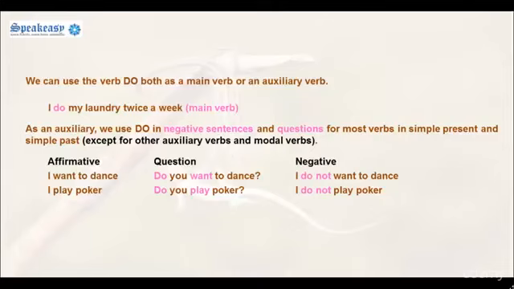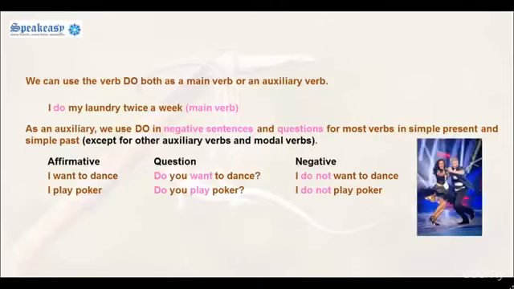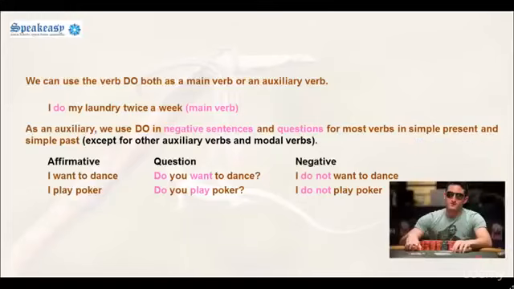For example, affirmative sentence, I want to dance. Here there is no need to use do. In question form, however, do you want to dance? And in a negative sentence, I do not want to dance. Again, I play poker does not require the use of the verb do. But in a question, do you play poker? And in a negative sentence, I do not play poker.